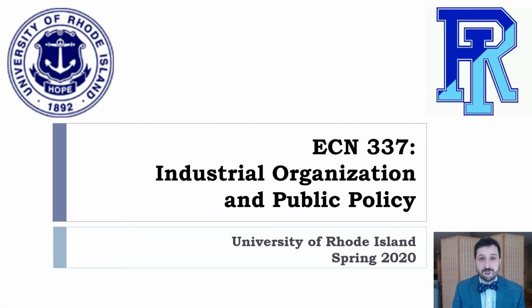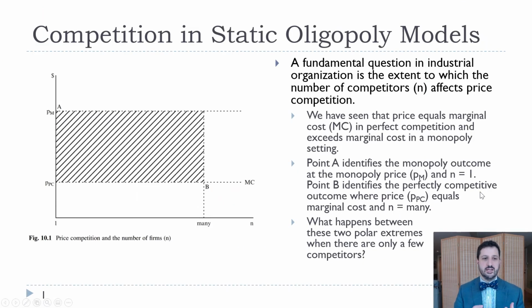Hi, so this is the first video for Chapter 10, which focuses on some of the classical theoretical models of oligopoly. One of the biggest questions with oligopoly is, okay, we have our model of perfect competition where price equals marginal cost and there are lots of firms, and then we have our model of a monopoly where we only have one firm and we see a much higher price, deadweight loss, and static inefficiency.